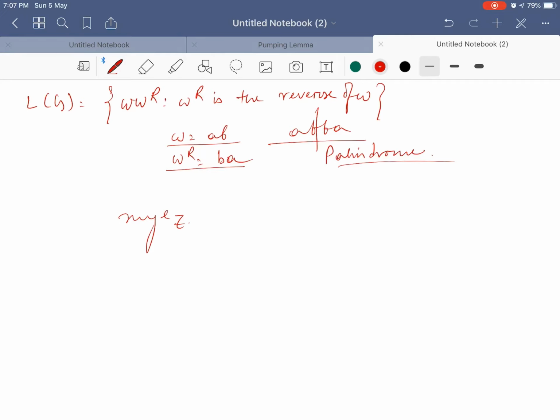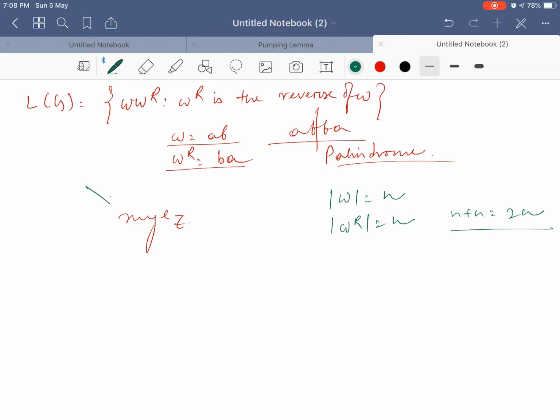Okay. Now, in this case we will not bother about what alphabets are there in omega, we will bother only about the length of omega. So, if the length of omega is n, then the length of omega r will obviously be n. So, my total number of elements will be n plus n, that is 2n. So, we have to check whether twice n number of elements can be accommodated in xy to the power i z.